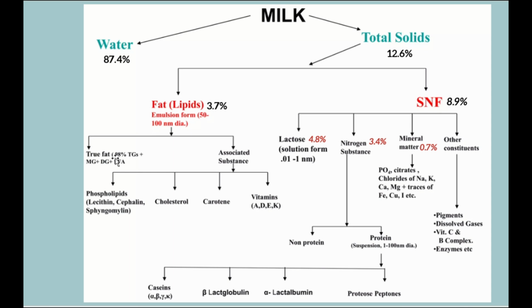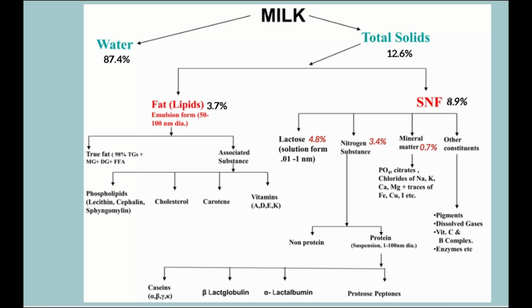fats and associated substances. In true fats, 98% is triglycerides, and there are also monoglycerides, diglycerides and free fatty acids. In associated substances, we have phospholipids like lecithin, cephalin, sphingomyelin, cholesterol, carotene and vitamins A, D, E, K. We will further discuss this in our further videos.